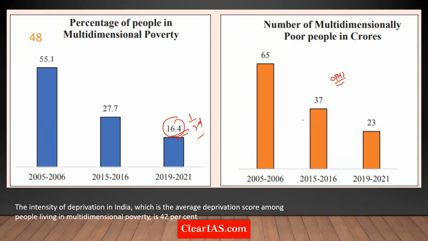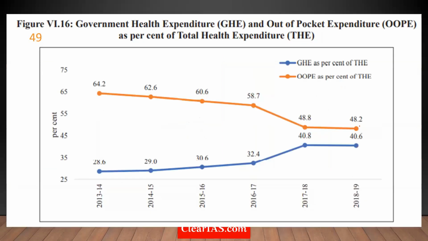And what is the total number of people? Around 23 crore people in India are still multidimensionally poor. That is not a figure that is acceptable. Even after 75 years of independence, we are speaking about 23 crore multidimensionally poor people. That is nowhere acceptable. And the level of deprivation is something like 42%. Now, here we also have something that could be very important for prelims.